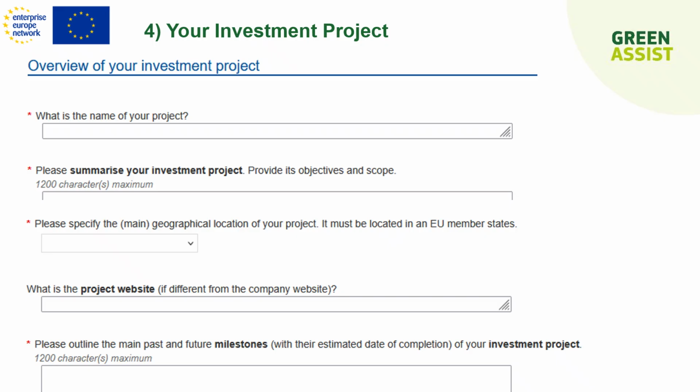The fourth section is about the investment project. We ask you the name of your project, what it is about, where it is located. It is important because, again, European countries are eligible. You could also add a website if it differs from your company website. And then you have to detail your planning, your milestones, and what your project is about.